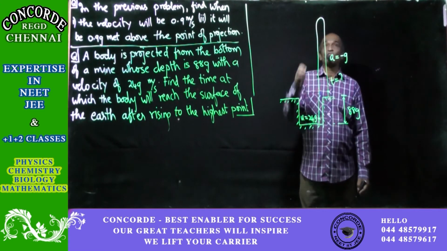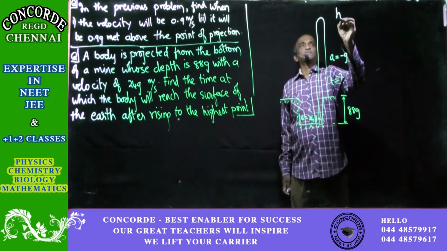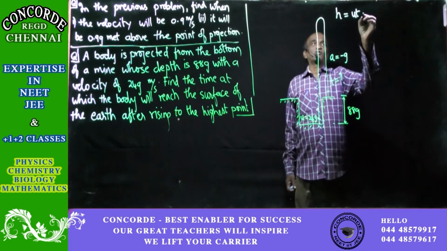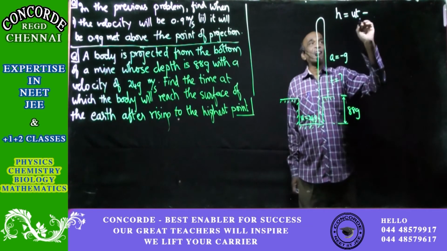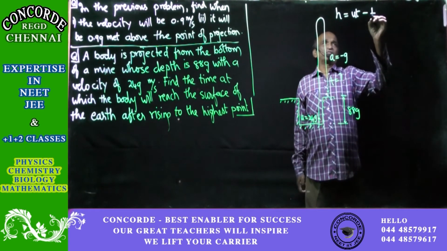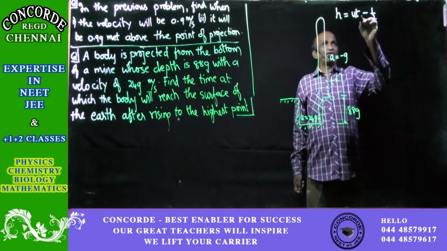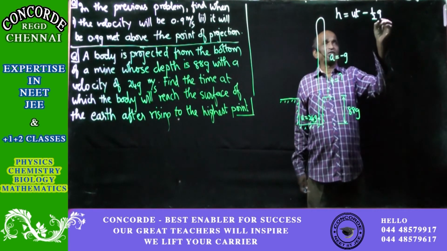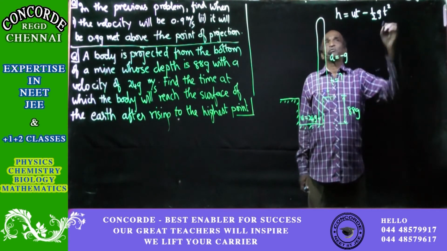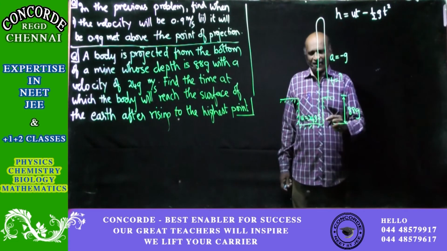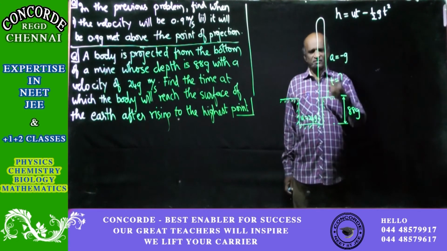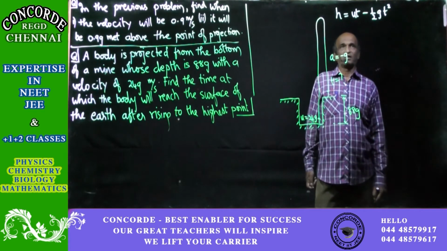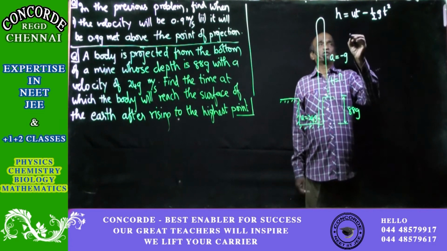So h is equal to u into t. Acceleration is minus g, don't forget that because the final point is up. Minus half into g into t square. Minus sign means acceleration is minus g, so you have to write only g into the time square. Height, I repeat it again, not the entire distance covered. Where is the final point? Distance 88 g above.